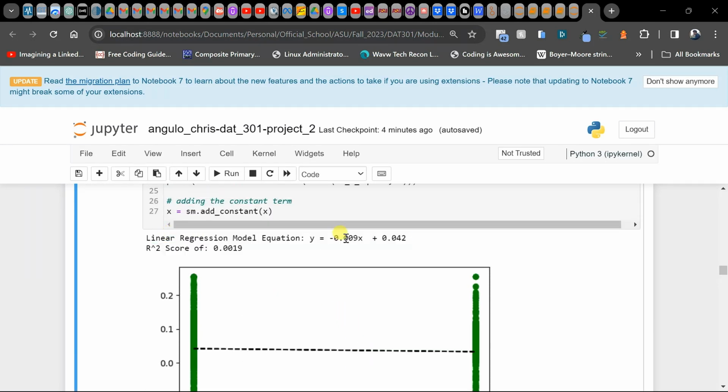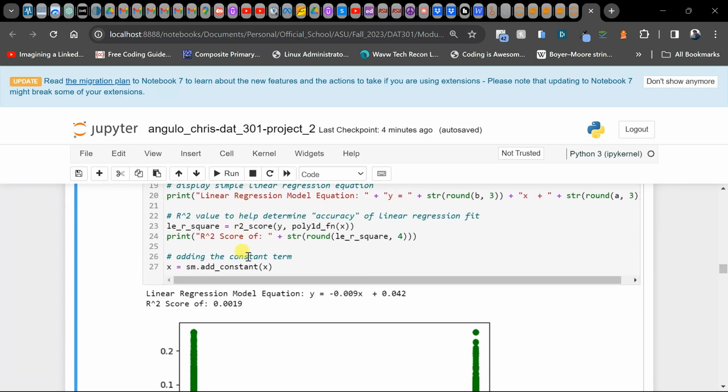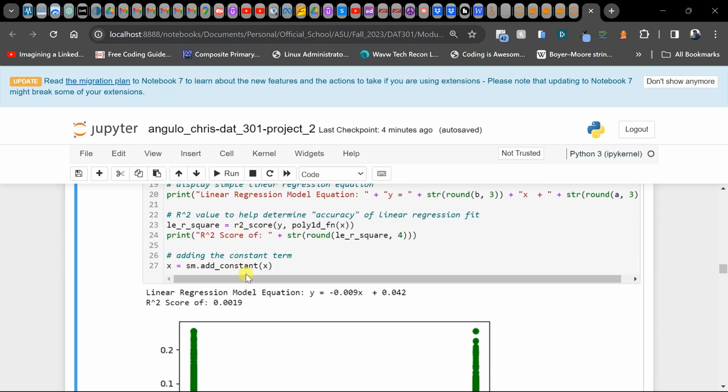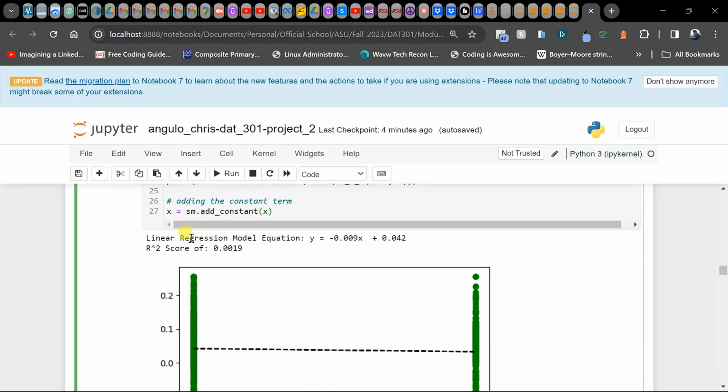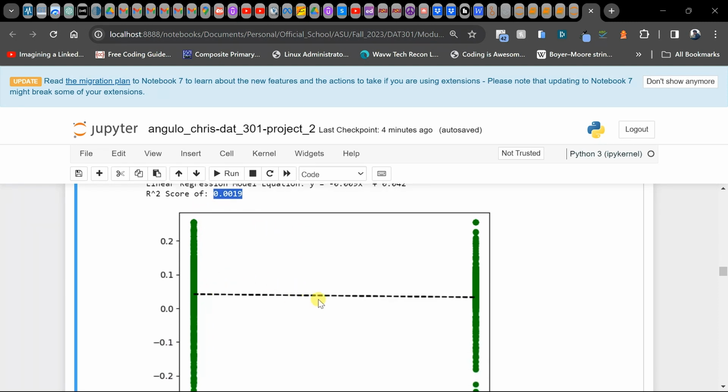And this is the equation for it. It has a very low R squared score. Typically R squared is used to determine if this is a good approximation, a good linear regression model, and a low R squared tells us that it probably is not. But R squared also takes into account the amount of variance in the data, and here the variance is pretty huge.